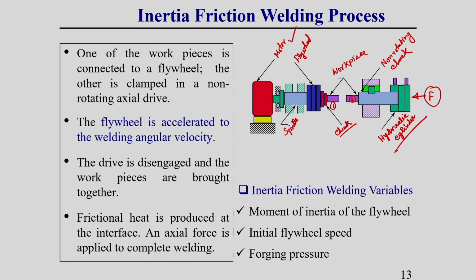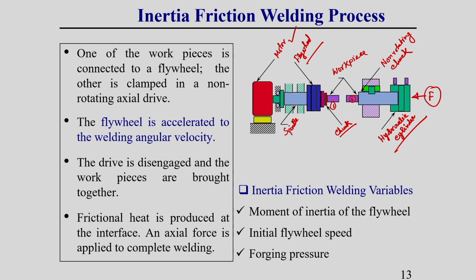So, here the step is like one of the workpieces is connected with the flywheel. This flywheel is first rotated by using a motor. After that, the motor is disengaged from the flywheel, spindle and workpiece. Then the flywheel continues rotation due to its inertia effect. After that it makes contact with workpiece 2. The flywheel gradually decreases its rotational speed and finally goes to zero speed, and during this time, whatever heat and softening takes place due to the axial force, due to this the joining is done. These things you should keep in mind.